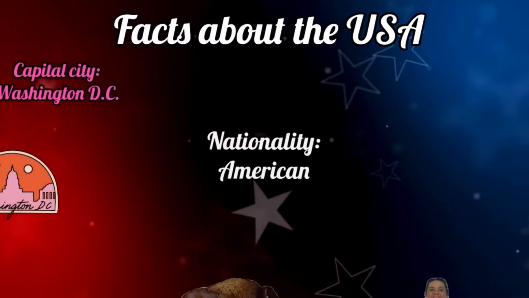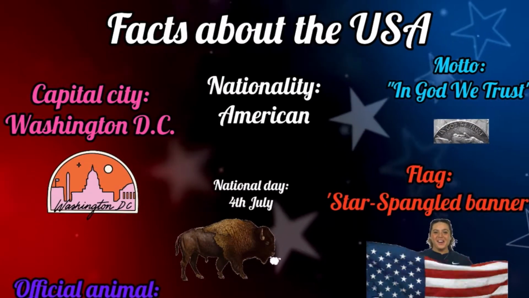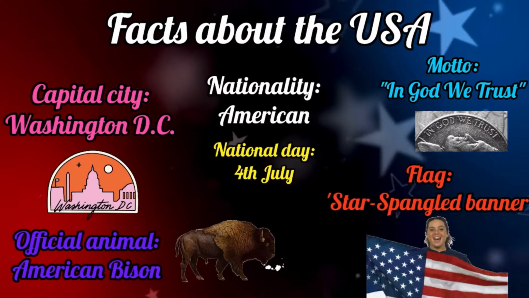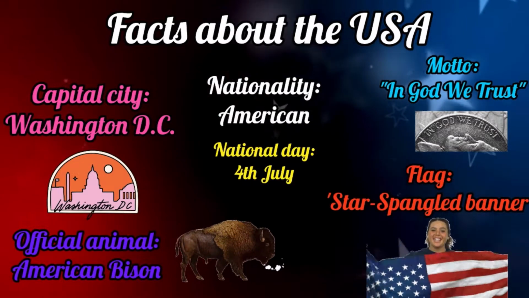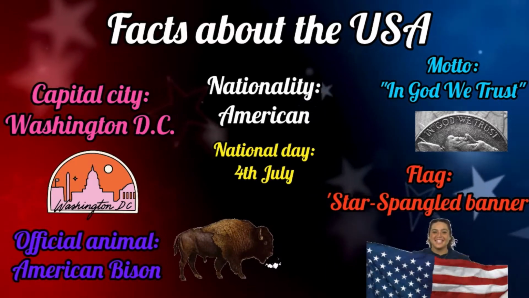Facts about the USA. Capital city: Washington, D.C. Nationality: American. Motto: In God We Trust. National Day: the 4th of July. Official animal: American bison. Flag: Star-Spangled Banner.